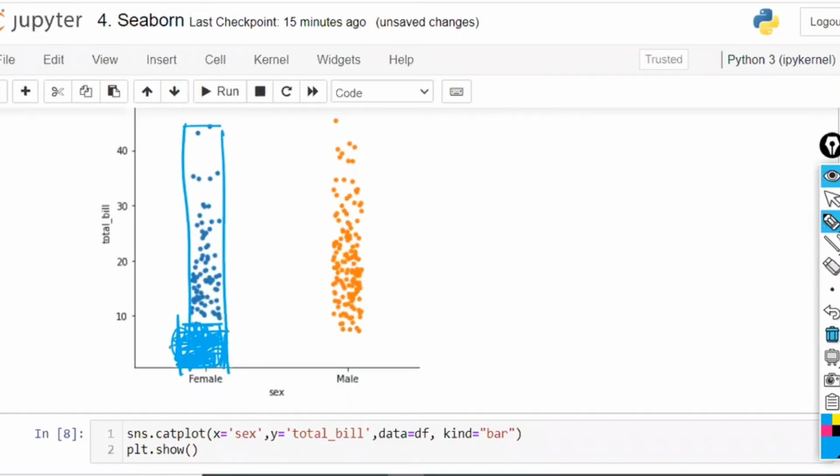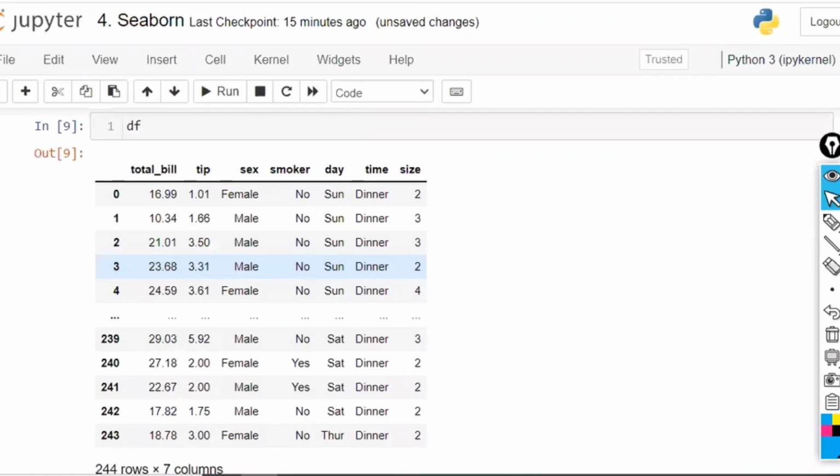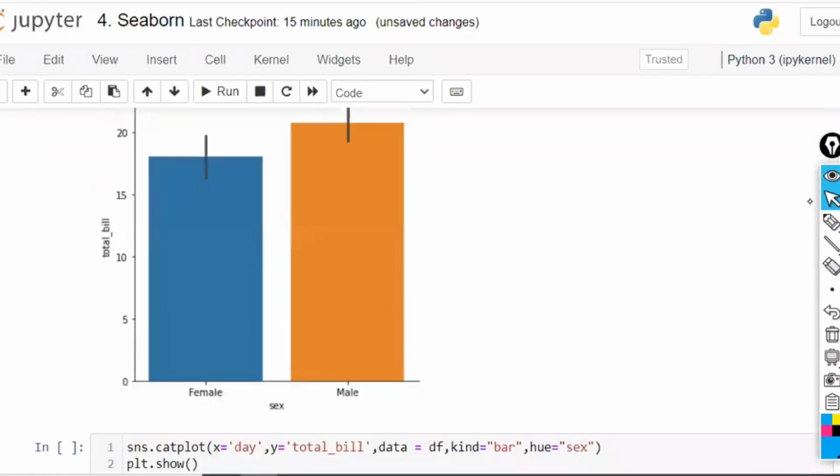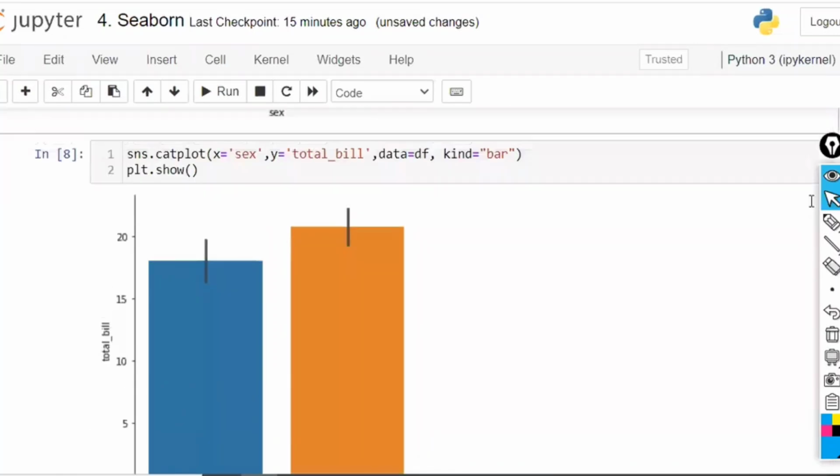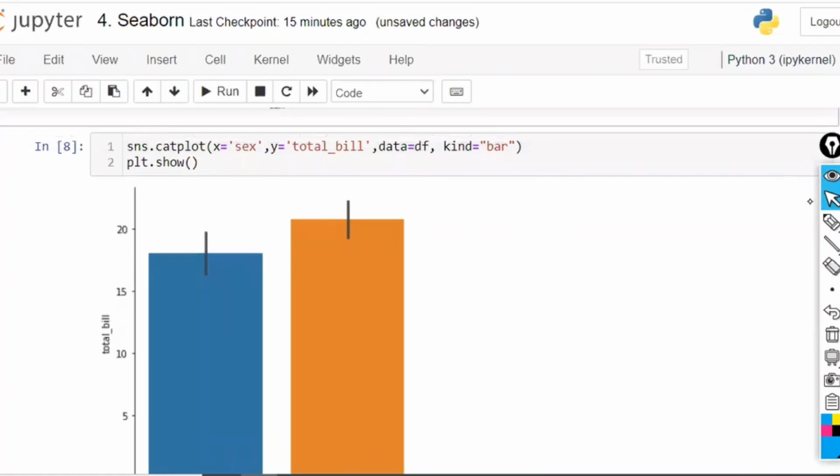Now how can I understand that in the backend multiple bars are there or only a single bar is there, miss? By seeing this black line. This black line indicates that in the back multiple bars are there. It has overlapped. So if you apply the bar like this, X is equal to gender and Y is equal to total bill, now we can clearly see that males are paying with respect to the high total bills. The total bill of male is very high, right?